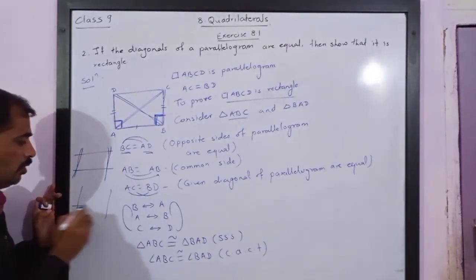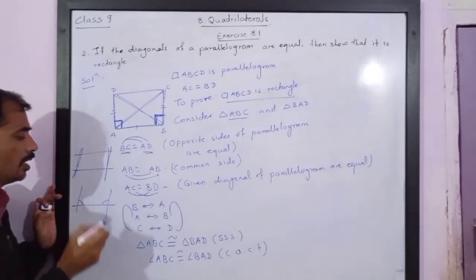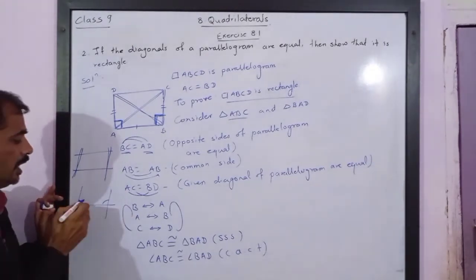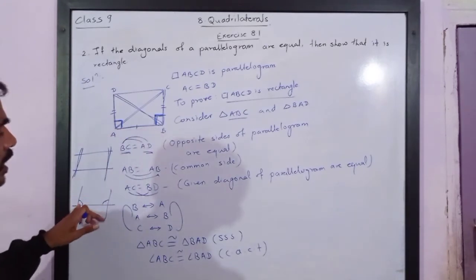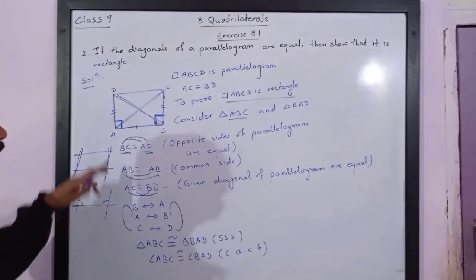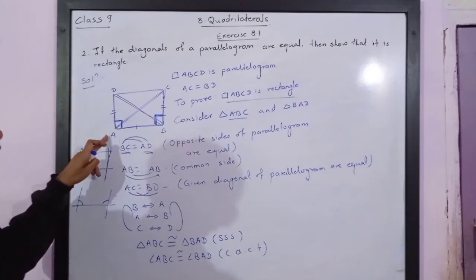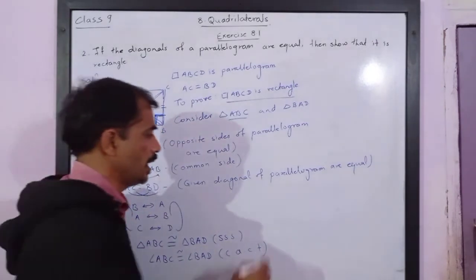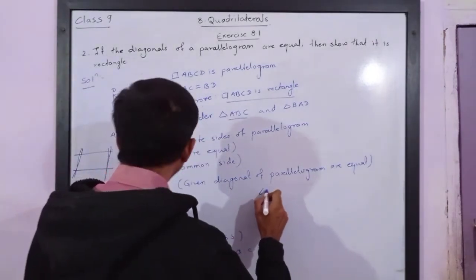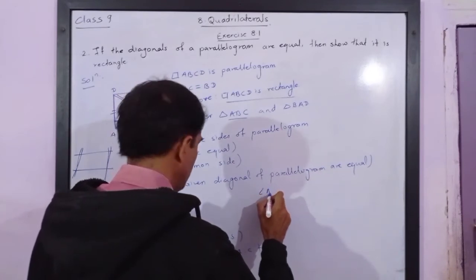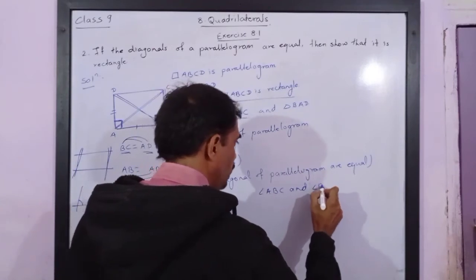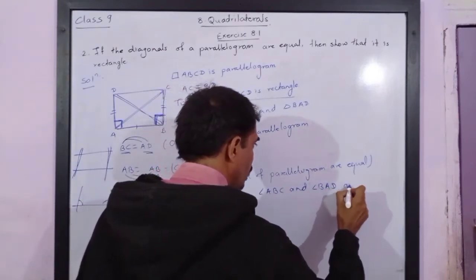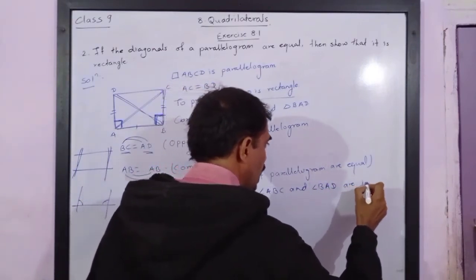Watch carefully. Interior angles are supplementary. So you can consider any one of the property that angle BAD and angle ABC form interior angles.